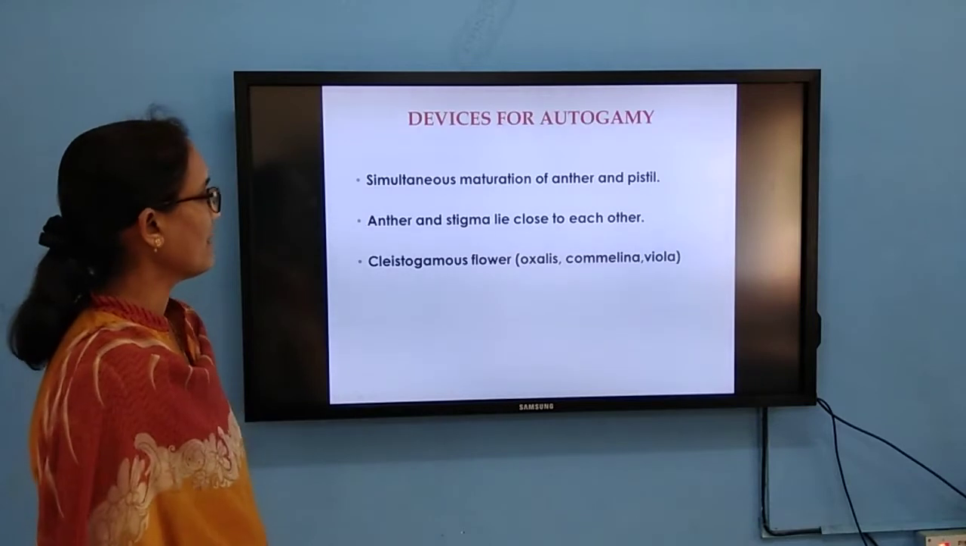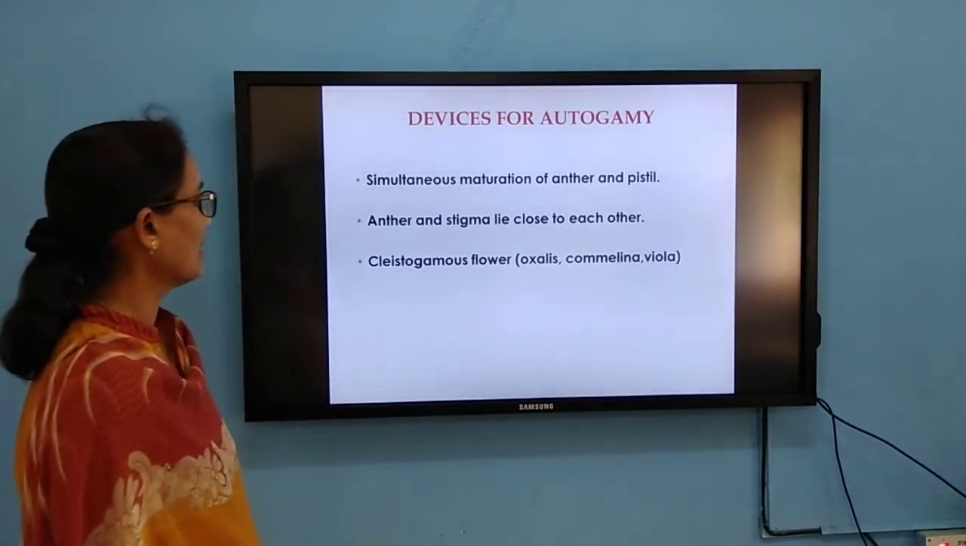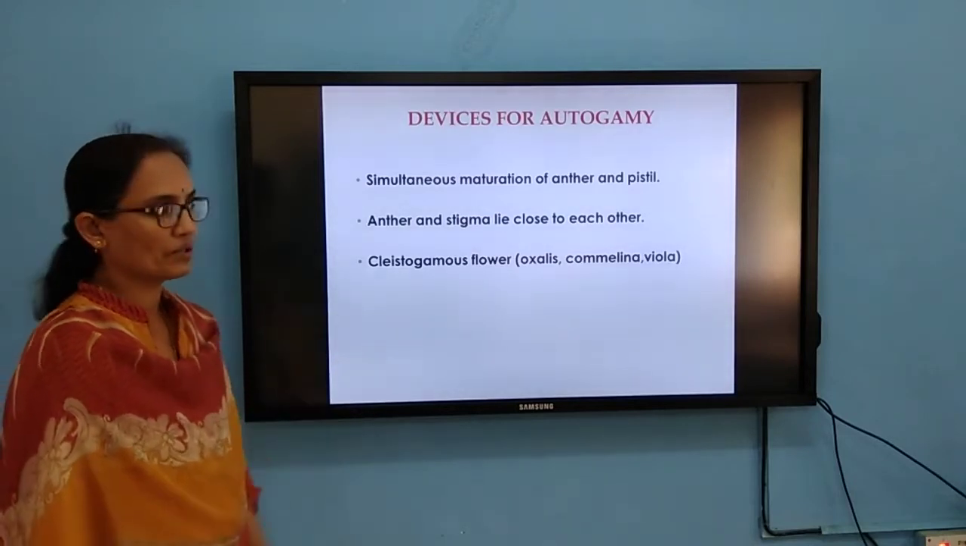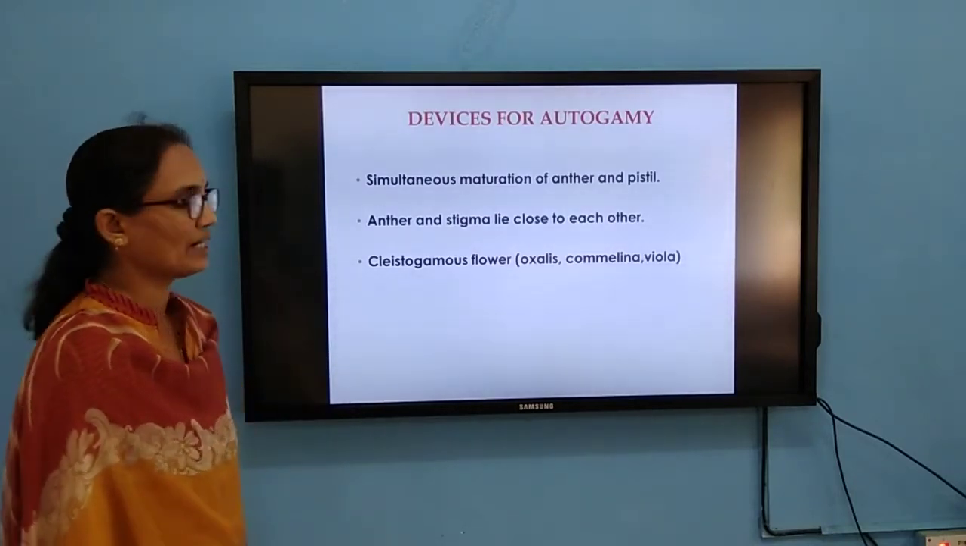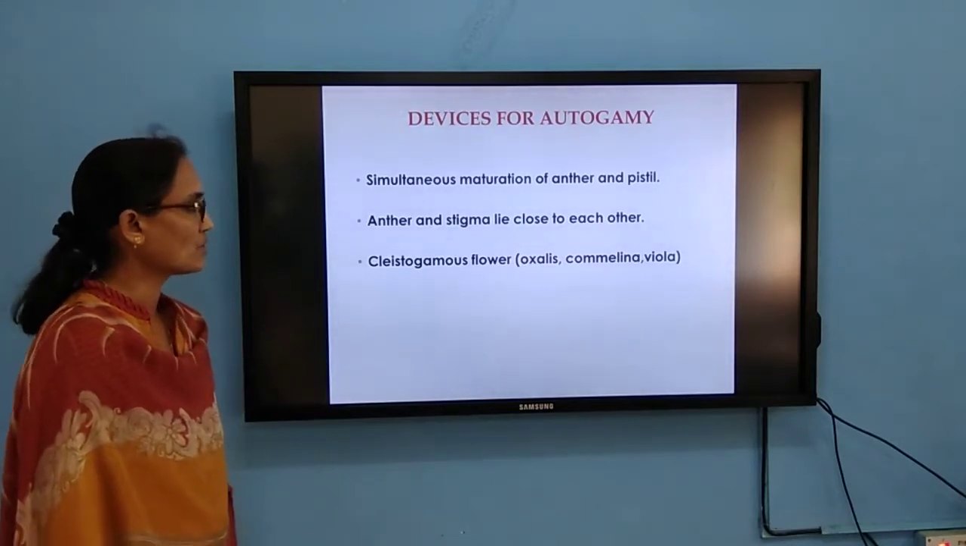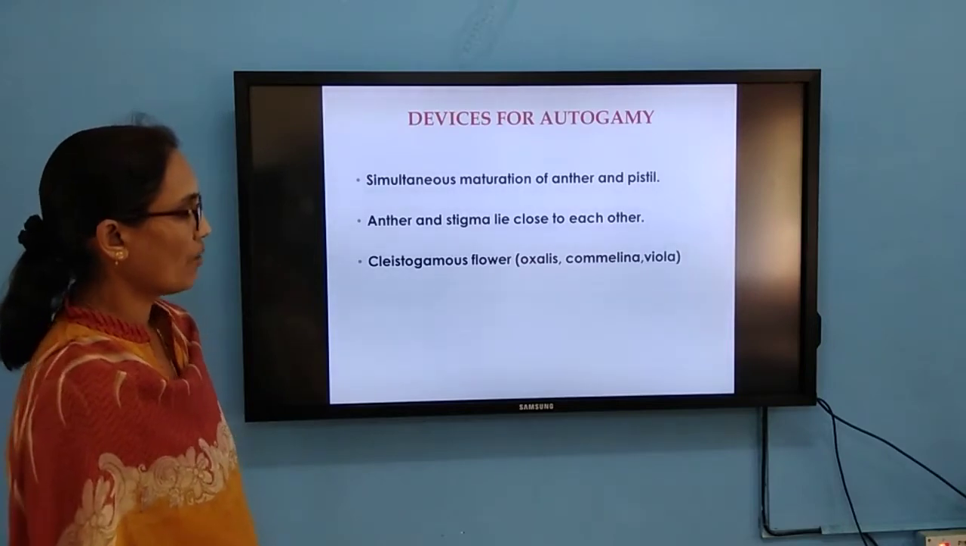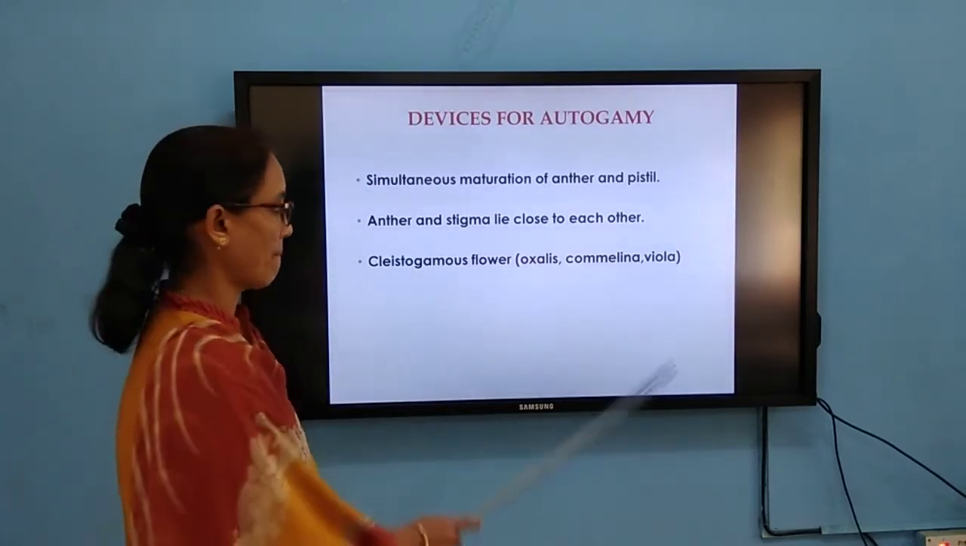So then, the devices of autogamy we are going to discuss. The anther and stigma should lie close to each other, with simultaneous maturation of anther and pistil. Then in case of cleistogamous flowers, examples are Oxalis, Commelina and viola.